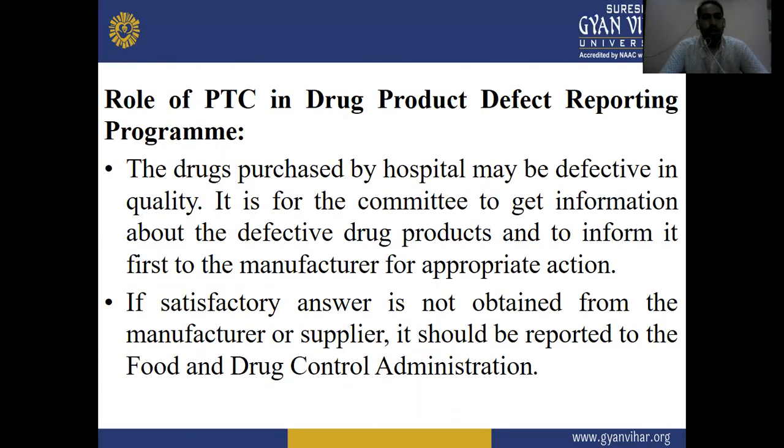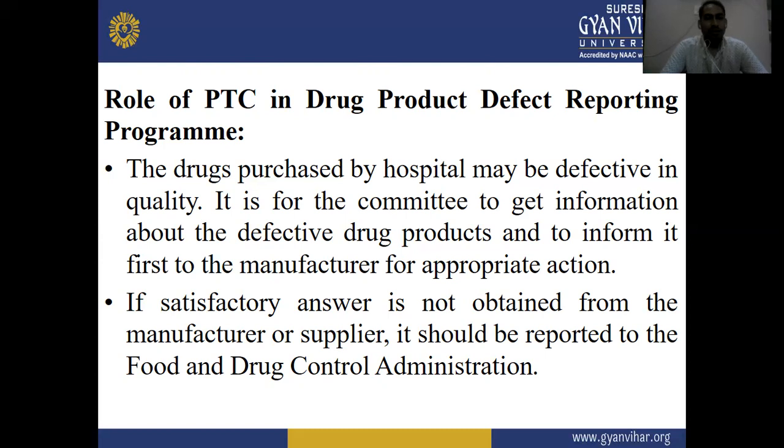Next one is the role of the pharmacy and therapeutic committee in the drug product defect reporting program. The drugs purchased by the hospital may be defective in quality. It is for the committee to get information about the defective drug product and to inform the manufacturer first for appropriate action.